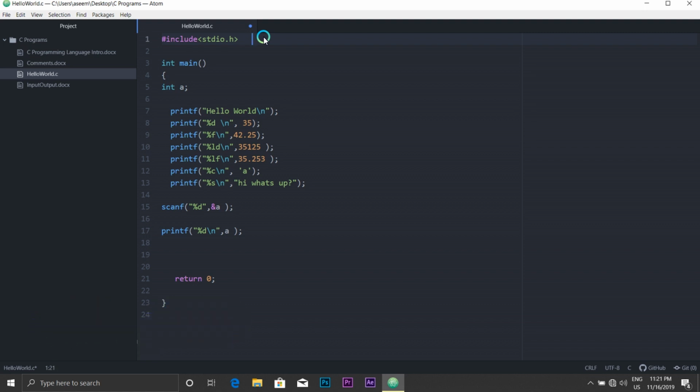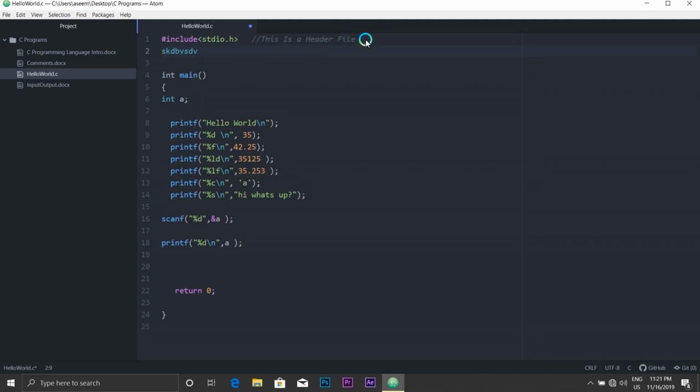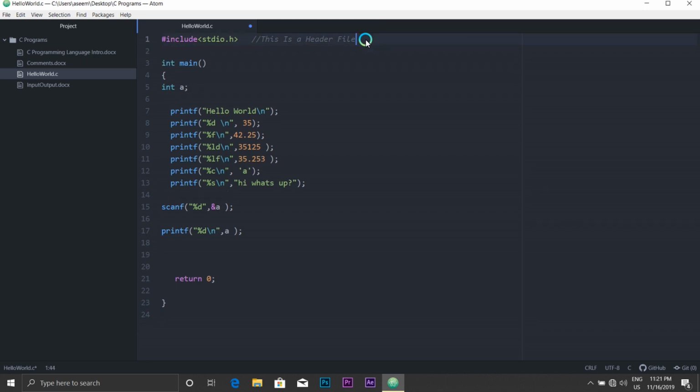Suppose you want to make someone understand that this is a header file. A single line comment is written as a double slash and whatever comment you want to put. Whatever is after the double slash is treated as a comment. You might have noticed that the color also changed. Did you see that? It became a little lighter. Single line comment means you have to write it on a single line, or else it won't be treated as a comment if you go to the next line. Just now I showed you that. So this is what a single line comment means.